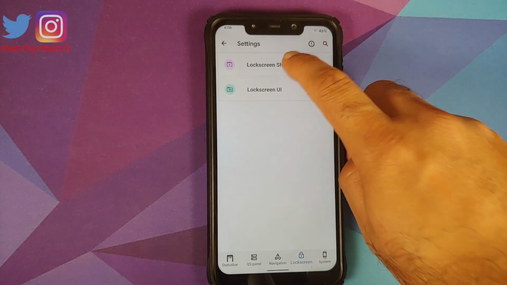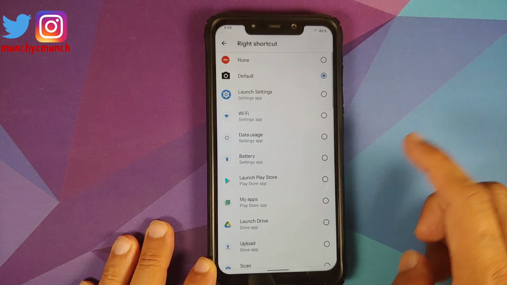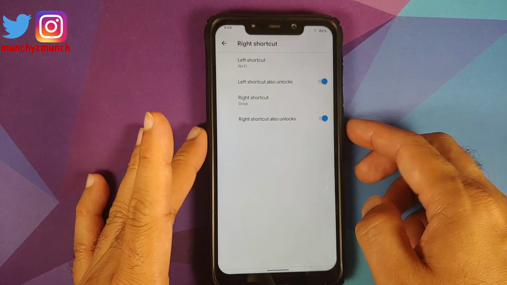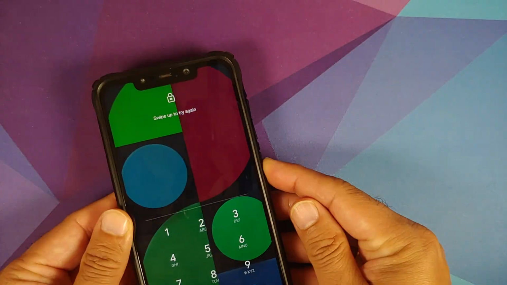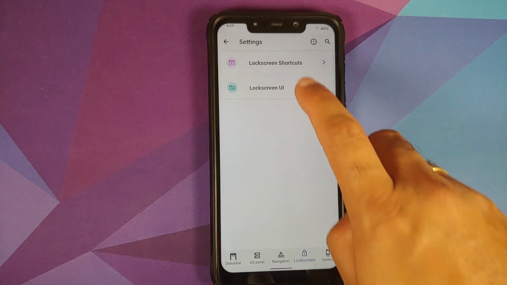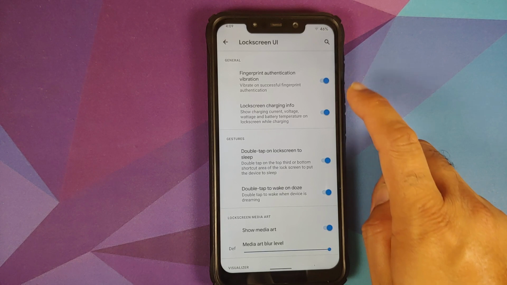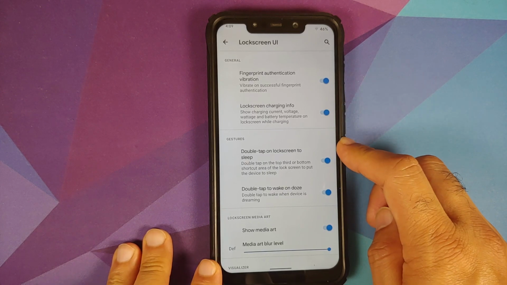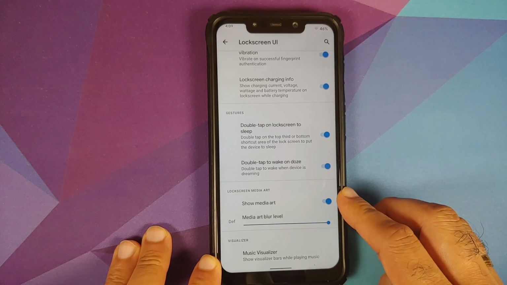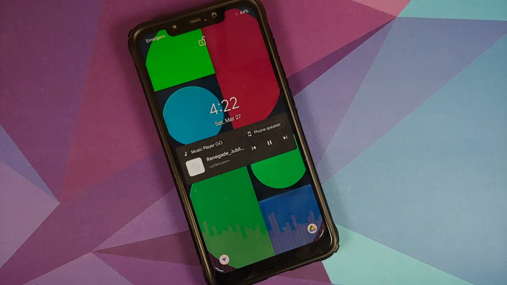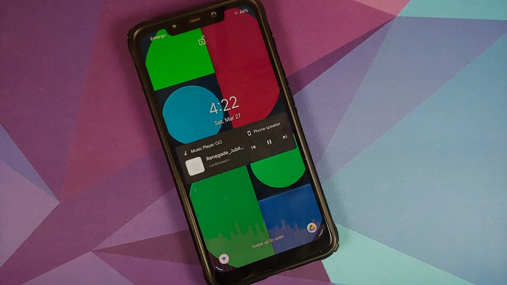Moving over to lock screen, you can change the left and the right shortcut. Let us say left is Wi-Fi and right is launch drive. Let us now lock our device, and as you can see, Wi-Fi and drive are there. Then we have customization for the lock screen UI. So you have a toggle for fingerprint authentication vibration, and lock screen charging info is present. Double tap on the lock screen to sleep, double tap to wake on doze. Then you have a toggle for media art blur level, and yes, you do have the music visualizer as well, along with multiple customizations for that, and it works absolutely fine.